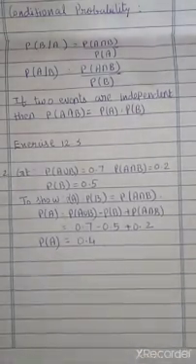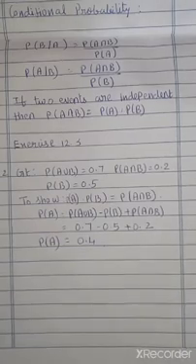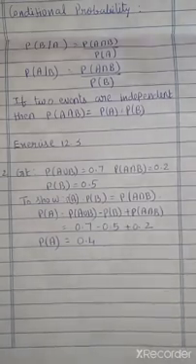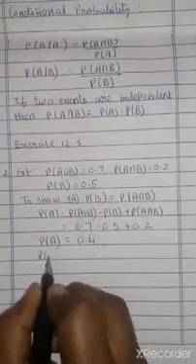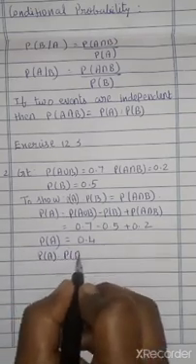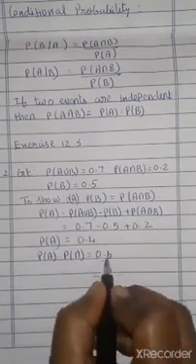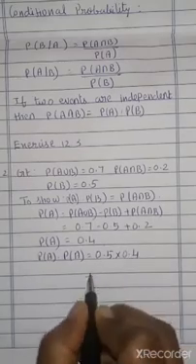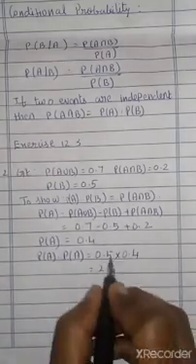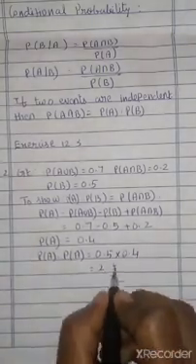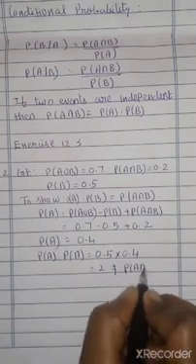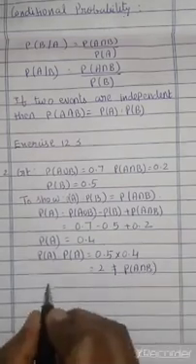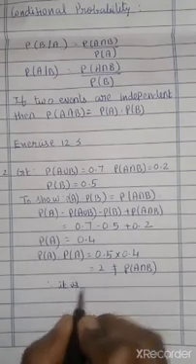We got the P of A value. Next we want to find P of A into P of B. So P of A into P of B equals 0.5 into 0.4, that is 0.2. So it is not equal to P of A intersection B. Therefore, it is not independent.